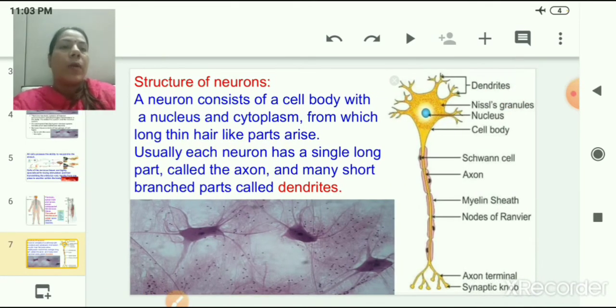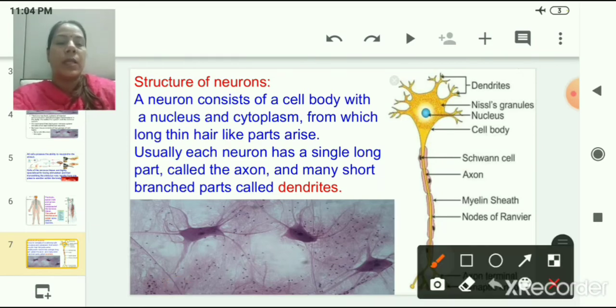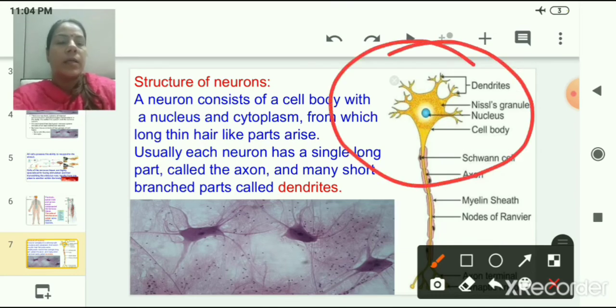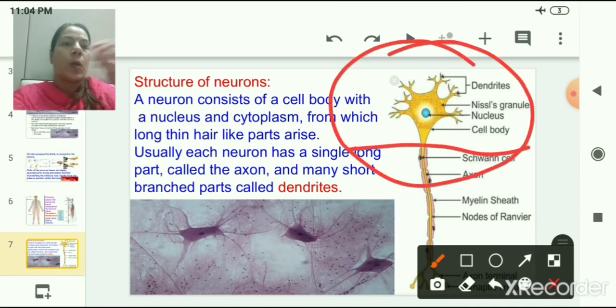So now let us focus on the structure of a neuron. A neuron consists of mainly two parts. The upper part is also known as the cell body, or in some books you will also see it as the cyton. This upper part is called the cell body, and this is also called the cyton.